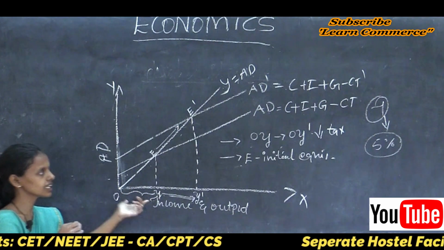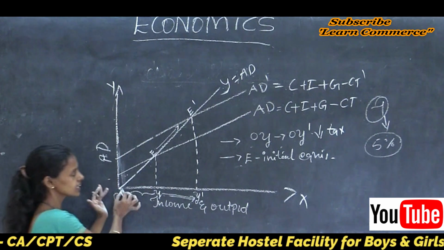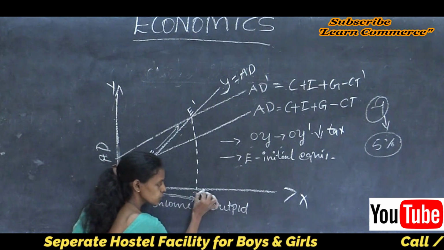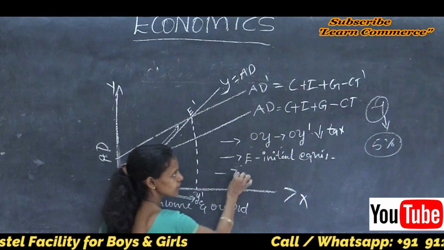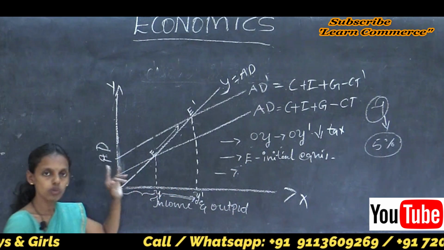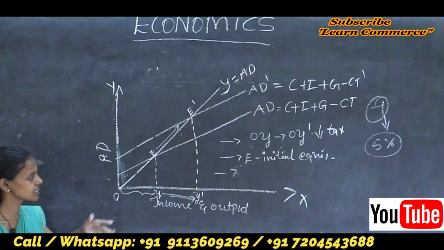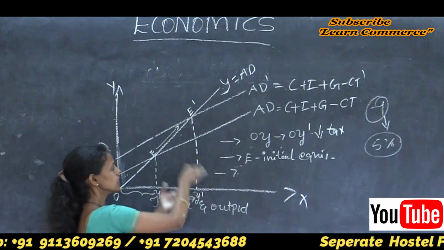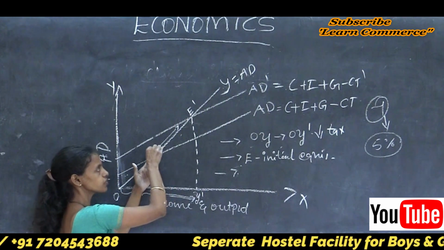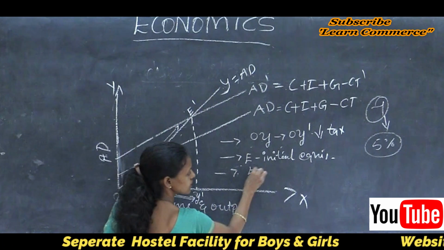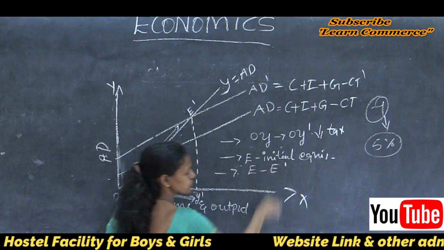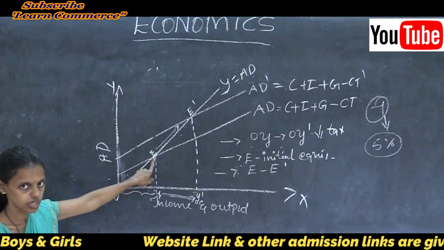So, due to the reduction in the tax, income increased from OY to OY1, because of the cut in the tax. So the equilibrium point shifts from E to E1.